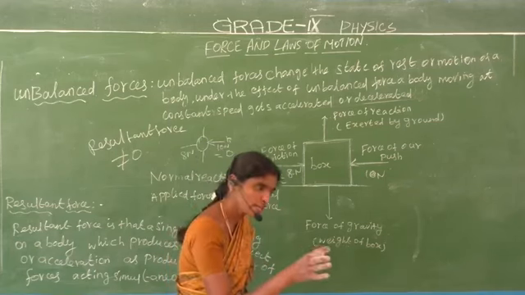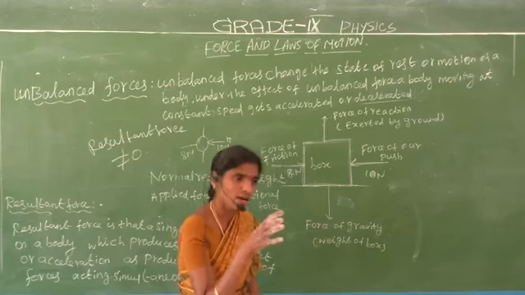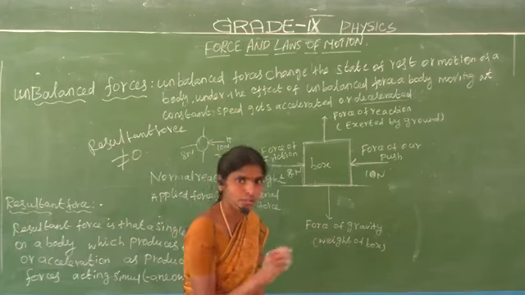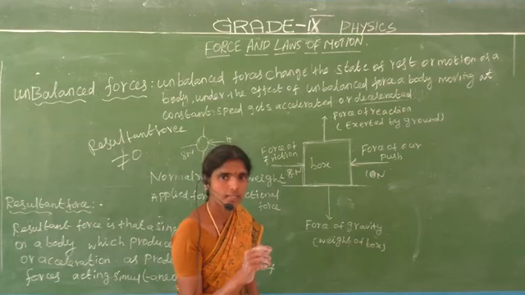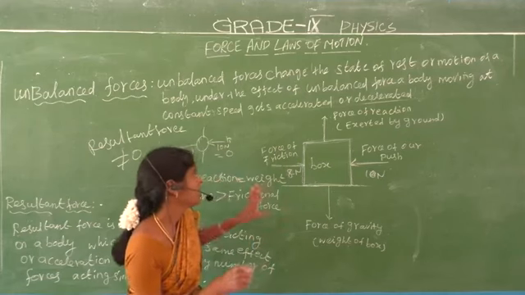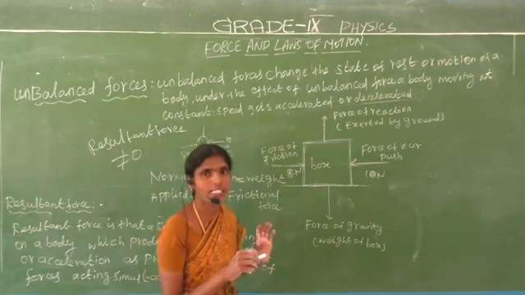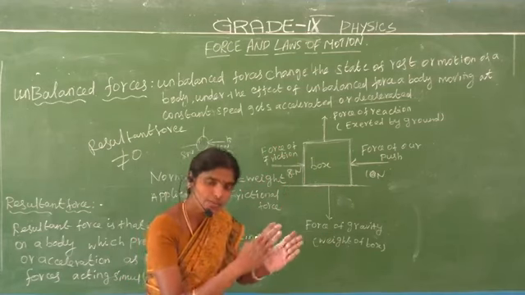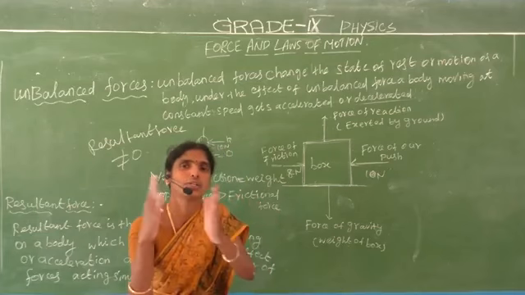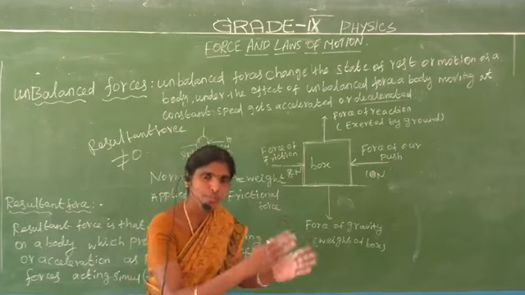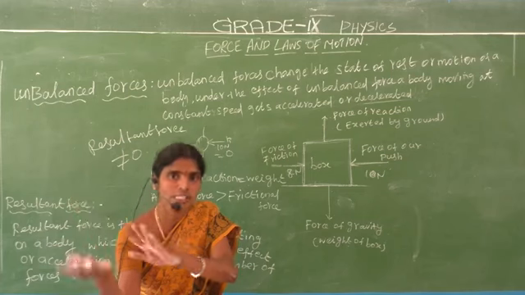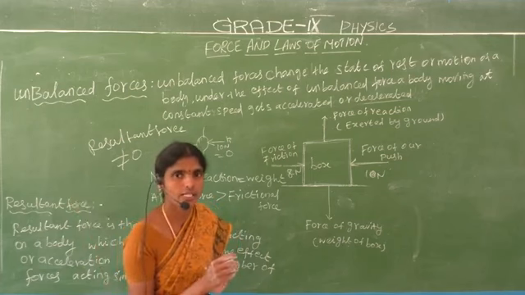The ball is moving means we apply a force. How does the ball move? Through the frictional force. Do you understand the concept? Balanced force and unbalanced force: balanced force means the resultant force is equal to 0. Unbalanced force means the resultant force is not equal to 0.